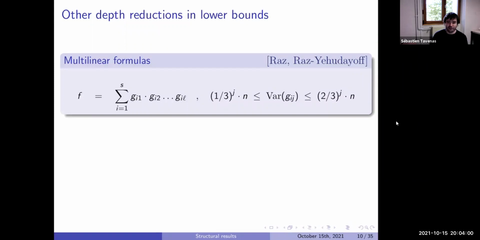Just before, I mentioned reduction from small circuit directly, but if you know more things at the beginning, there are also a lot of things in general like that. Say, for example, if you know at the beginning your formula is multilinear, you can write it like that. So this is a sum of products, so mostly it's a depth 4 reduction.